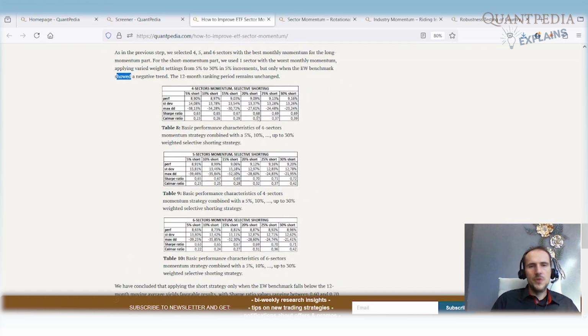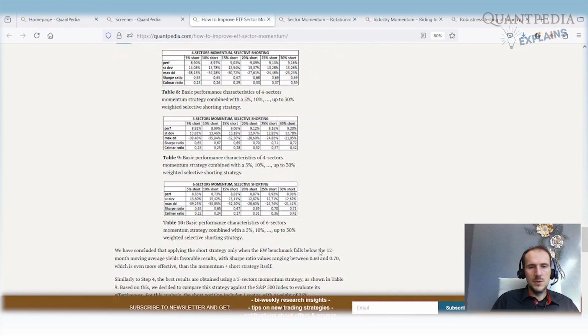Here we can see the Sharpe ratio increases even more. The Calmar ratio increases even more, from 0.41, 0.42 to 0.37, 0.39 or 0.40, which is very interesting. And the Sharpe ratio is plus or minus around 0.7. So that's a very interesting number.